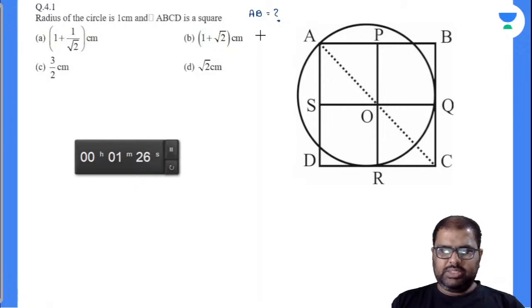Radius of the circle is 1 centimeter and ABCD is a square. How many can answer this?